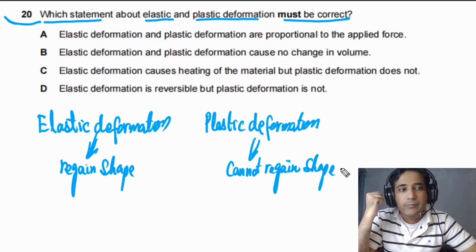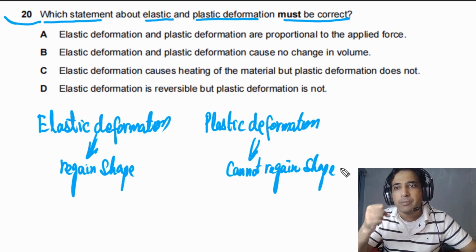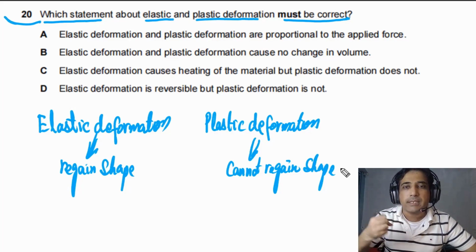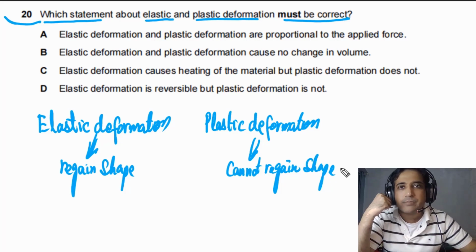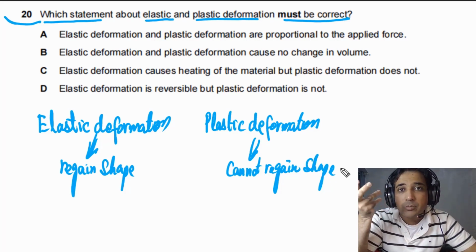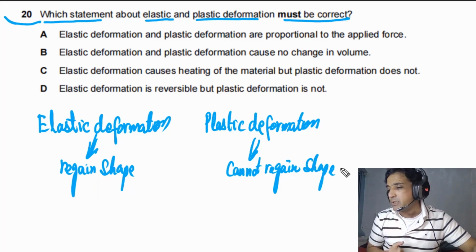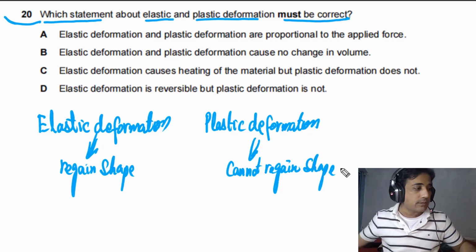And plastic deformation means that when you apply force on something, let's say someone hit my face and there is a dent on my face, then my face has been deformed plastically. That is an example of plastic deformation. So this is how you can understand elastic and plastic deformation.